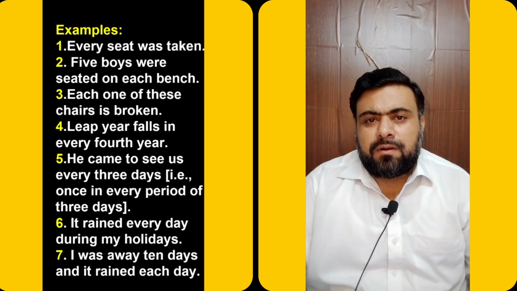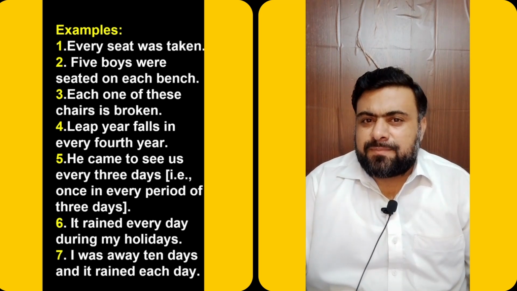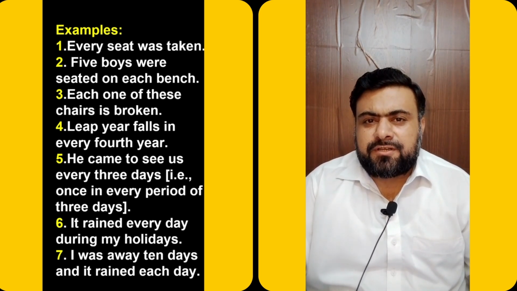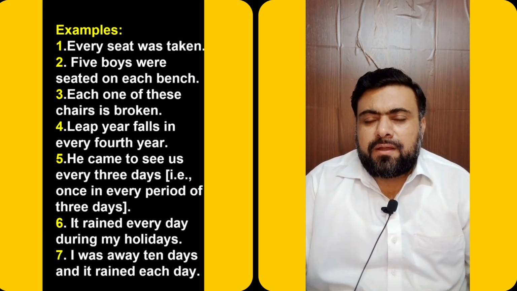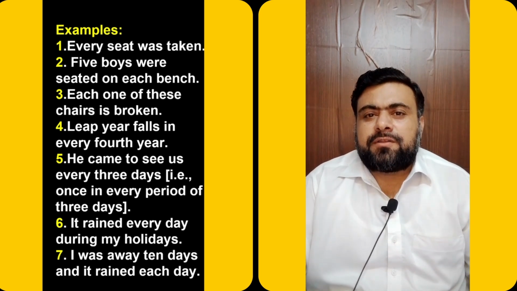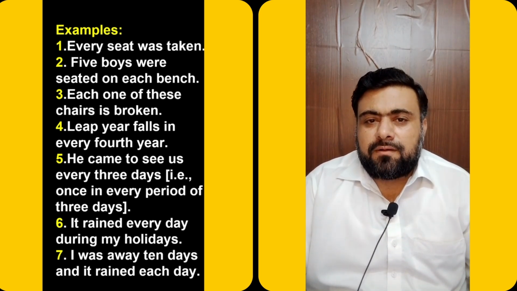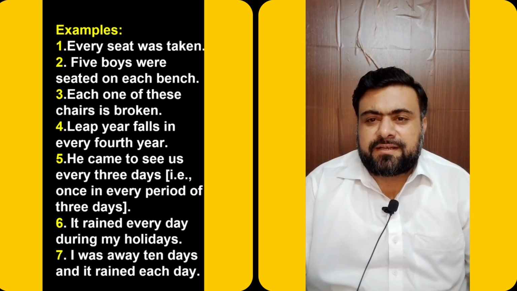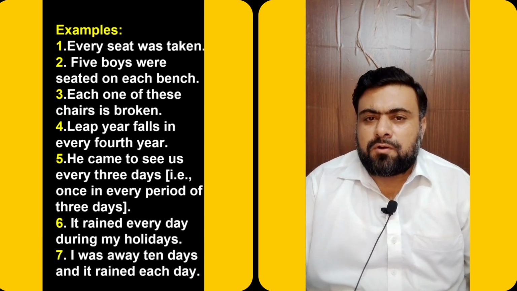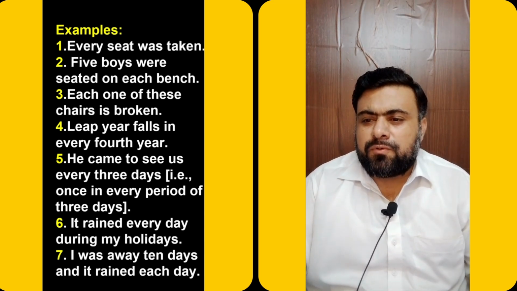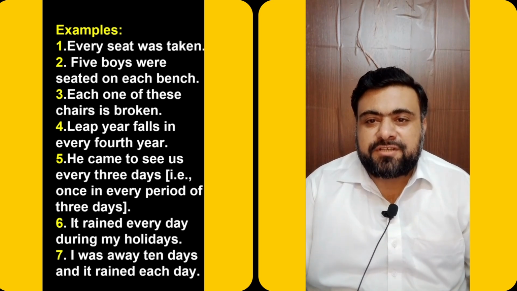In these examples, you will notice that each has been used in those instances where the group is either definite or we know the number of the group. For example, the first sentence is every seat was taken. We don't know the number of seats, so we say every seat was taken. Five boys were seated on each bench. We know that there are five benches, and on every bench five boys were seated, so the adjective each is used.